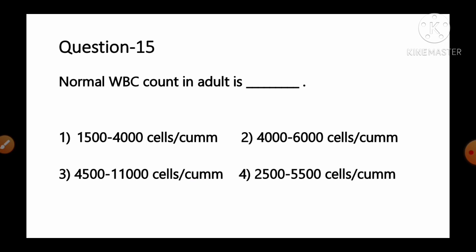Normal WBC count in adult is, options are number 1 1500 to 4000 cells per cubic millimeter, number 2 4000 to 6000 cells per cubic millimeter, number 3 4500 to 11000 cells per cubic millimeter, number 4 2500 to 5500 cells per cubic millimeter.